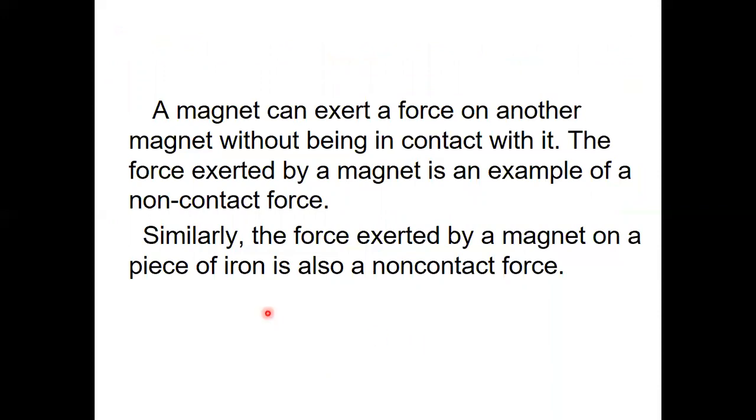A magnet can exert a force on another magnet without being in contact with it. The force exerted by a magnet is an example of a non-contact force. Similarly, the force exerted by a magnet on a piece of iron is also a non-contact force. See children, if you take a magnet and a piece of iron, since they are not in contact, they will attract each other. It is also an example of a non-contact force.